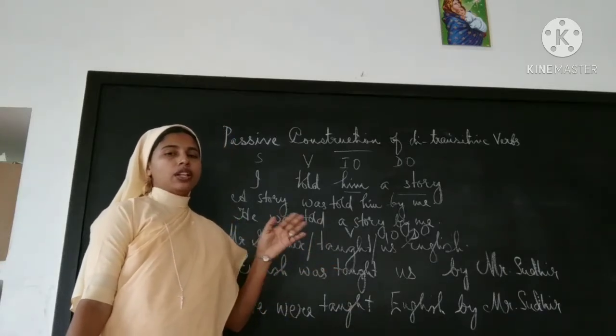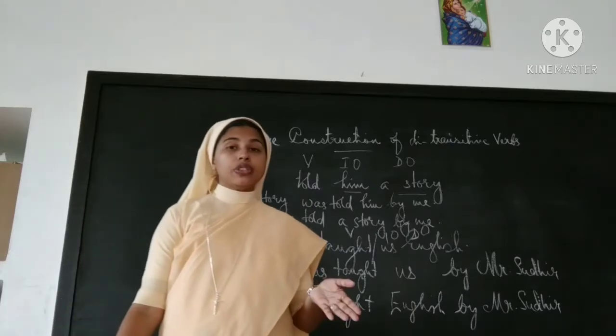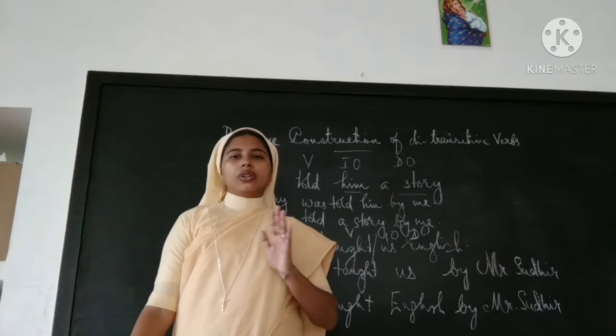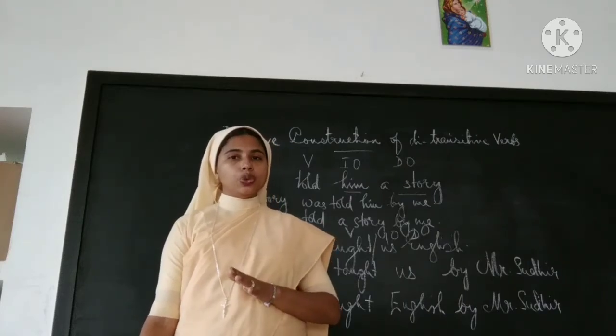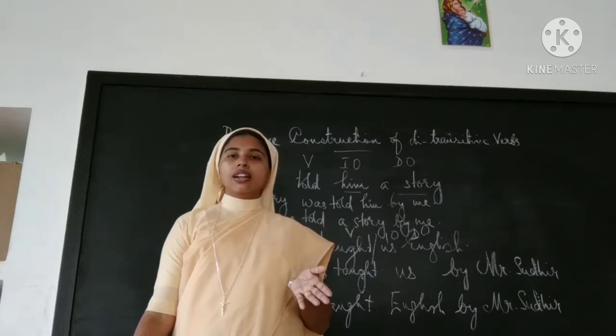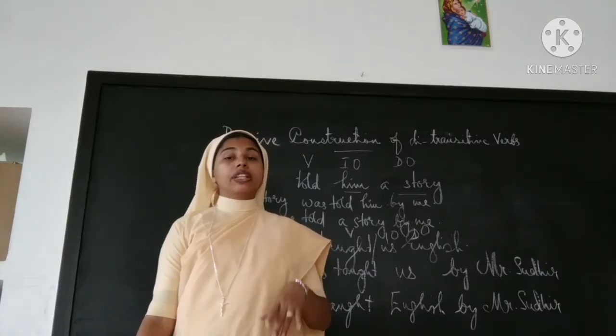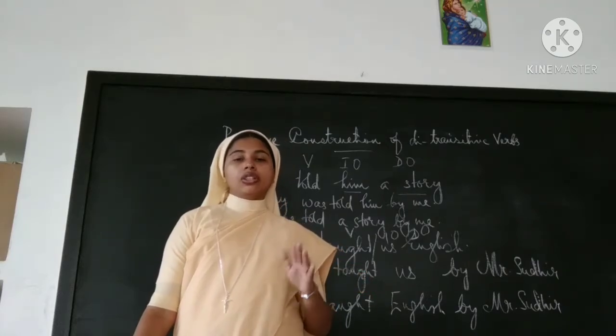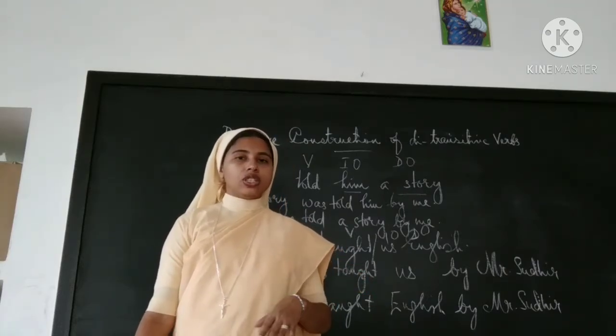The same rules as we use for the statements apply here. The thing is that you can make two passive voices from a single active voice. If there are two objects, you can make two sentences in passive voice.